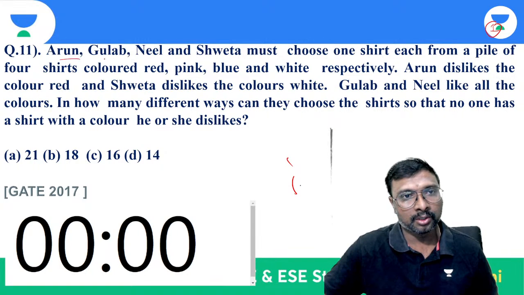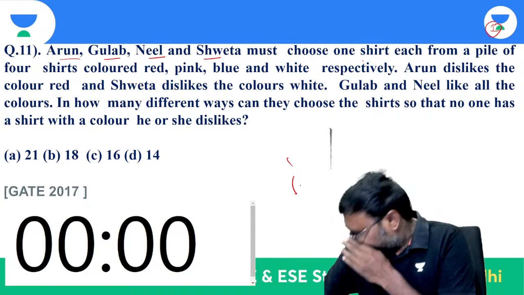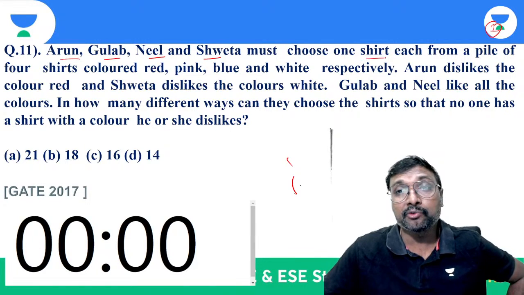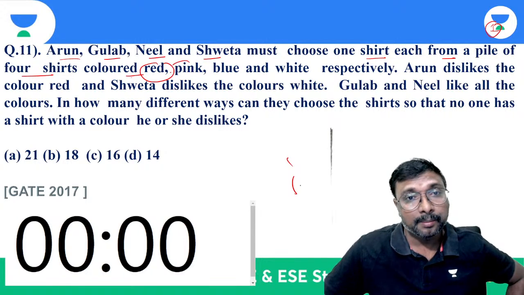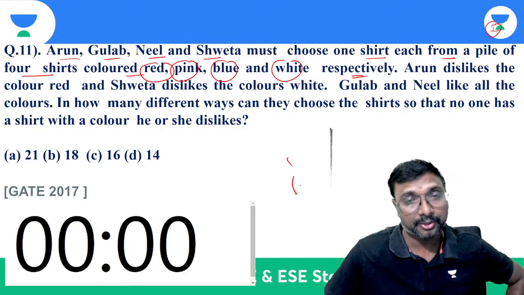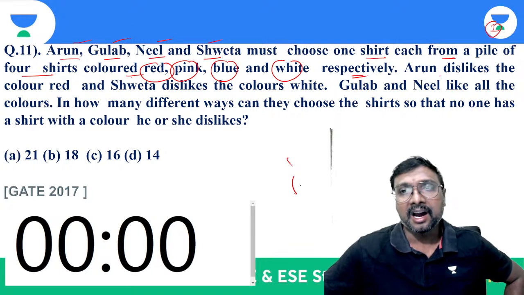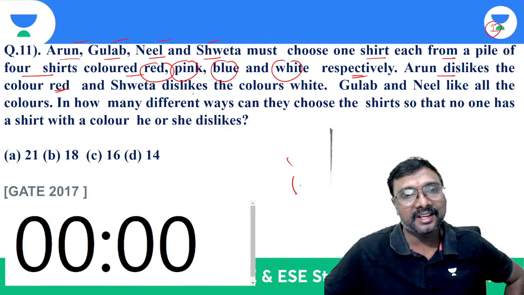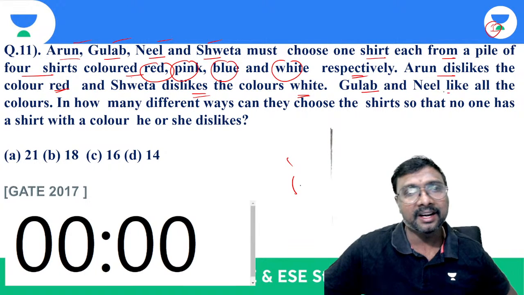So here Arun, Gulab, Neil and Sweta. How many people are there? Four people. They must choose one shirt each from a pile of 4 shirts colored red, pink, blue and white respectively. Four color shirts are there, and these 4 people are supposed to select these 4 shirts. Arun dislikes the color red and Sweta dislikes the color white. Gulab and Neil like all the colors.